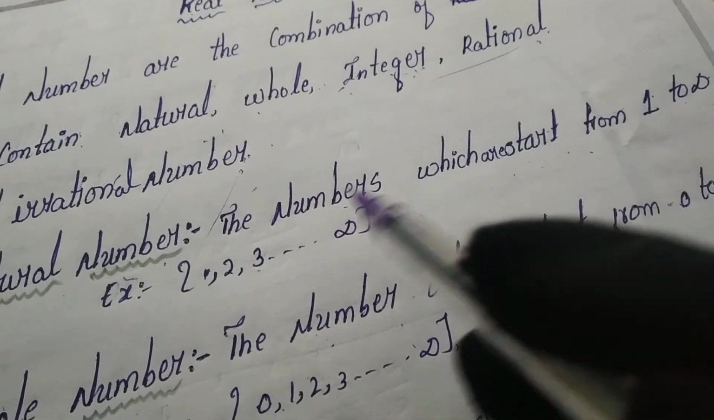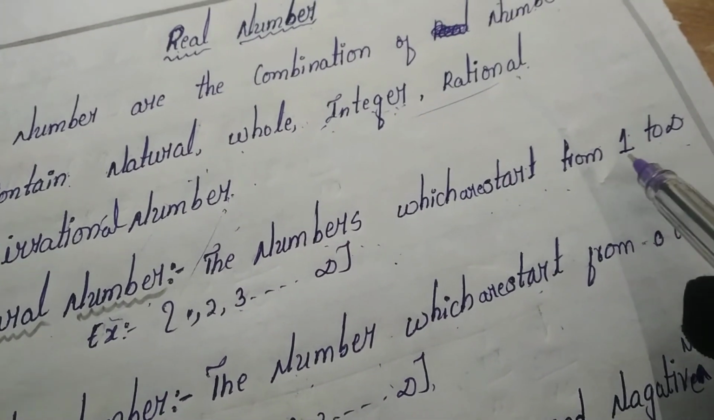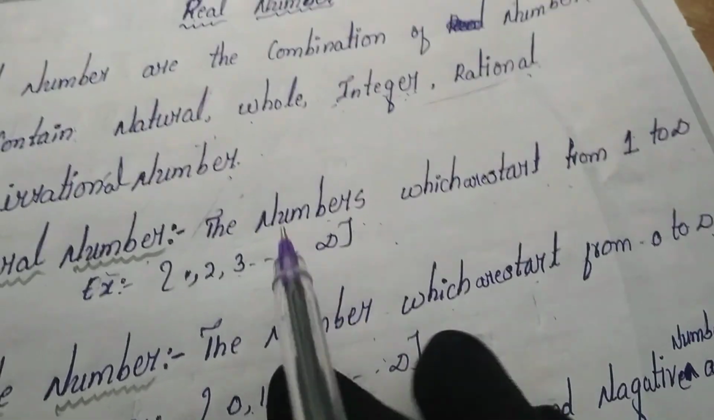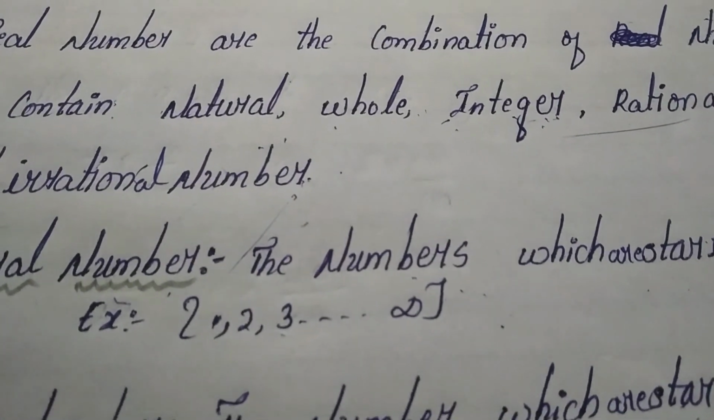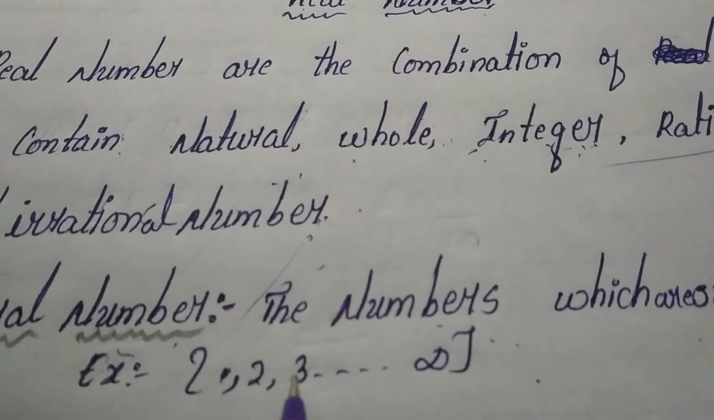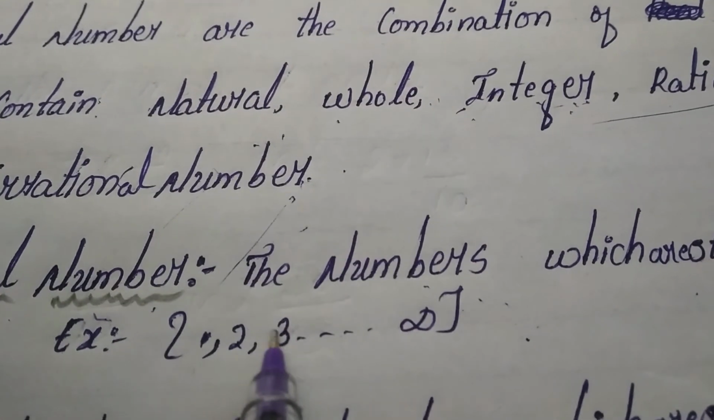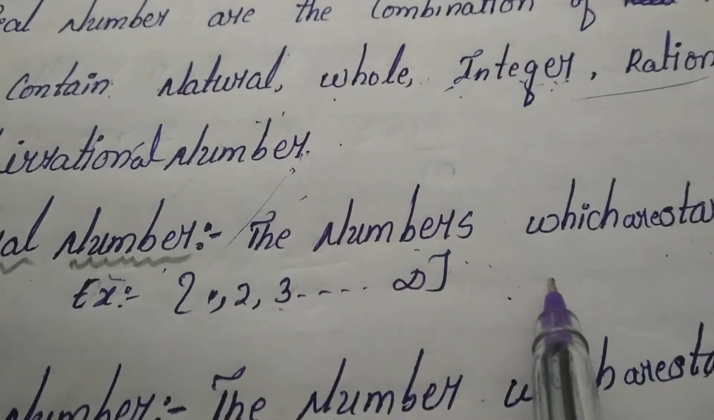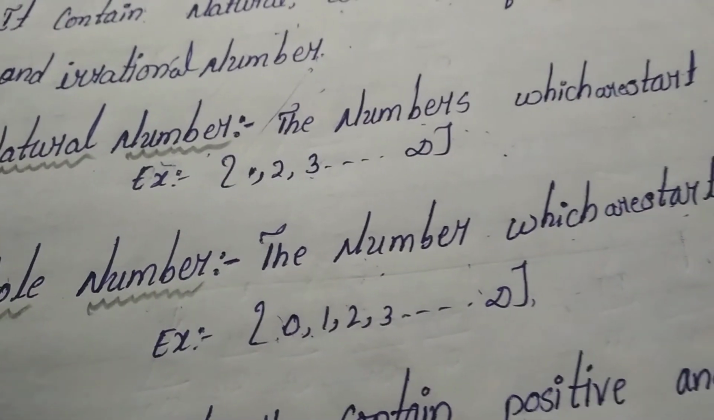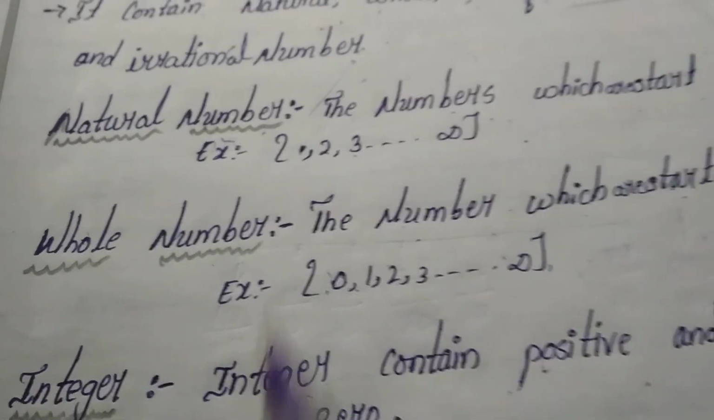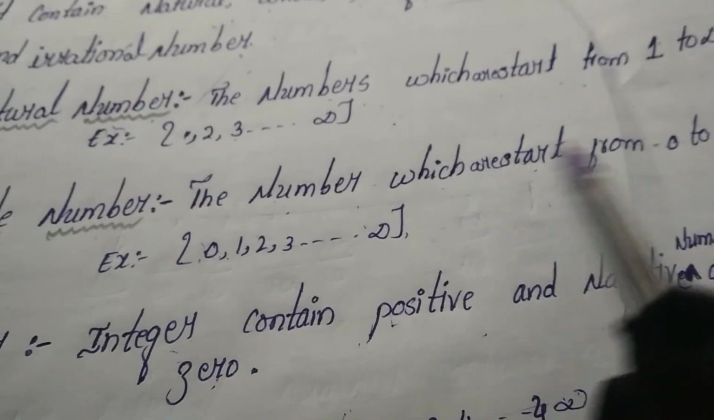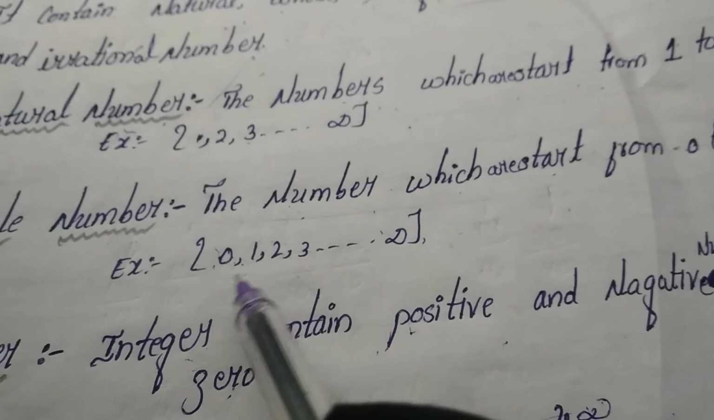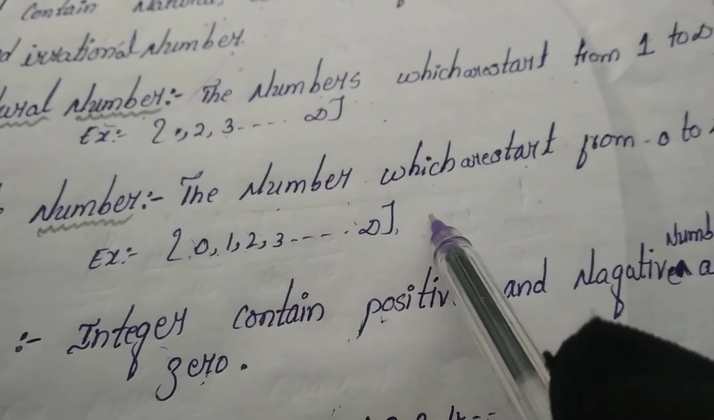Natural numbers are the numbers which start from 1 to infinity. Let's move on to the example: 1, 2, 3 and so on up to plus infinity. And let's see what a whole number is. Whole numbers are the numbers which start from 0 to infinity. Example: 0, 1, 2, 3 and so on up to infinity.